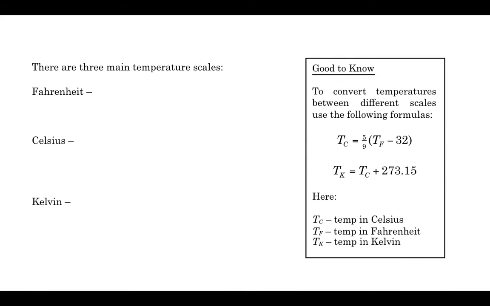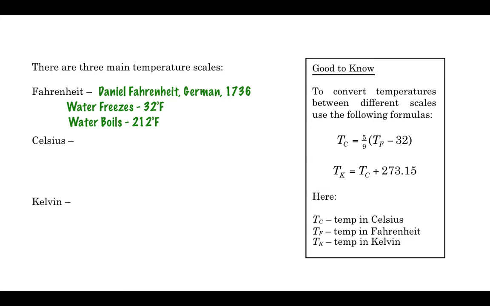So there's 3 temperature scales that we know about: the Fahrenheit scale, the Celsius scale, and the Kelvin scale. Some of them you may be more familiar with and maybe even more comfortable with than necessary. Certainly Americans would be more comfortable with a Fahrenheit scale. We usually don't use a Fahrenheit scale in Canada, but this is, of course, named for German physicist Daniel Fahrenheit. 1736 was about the time when this scale came into being. Of course, water freezes at 32 Fahrenheit and boils at 212 Fahrenheit.